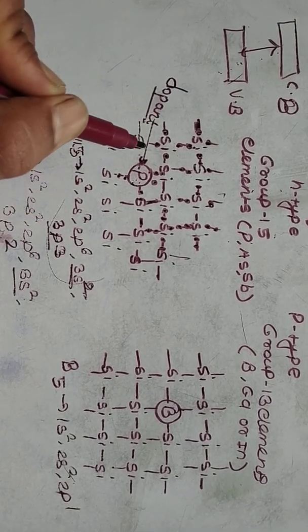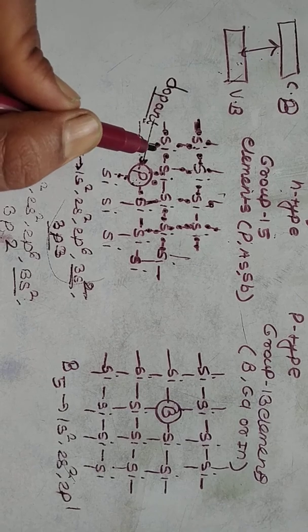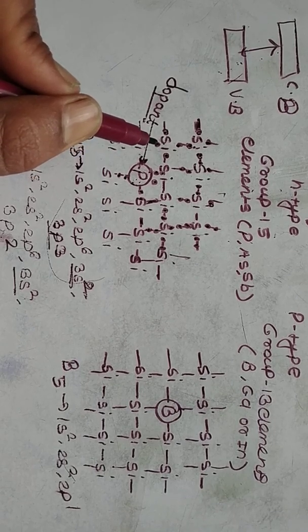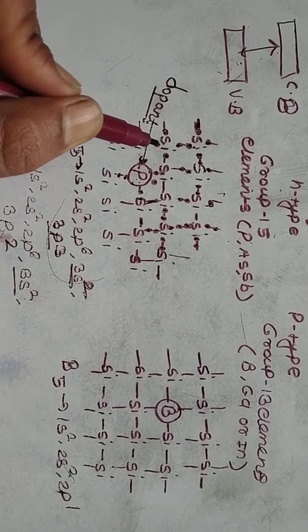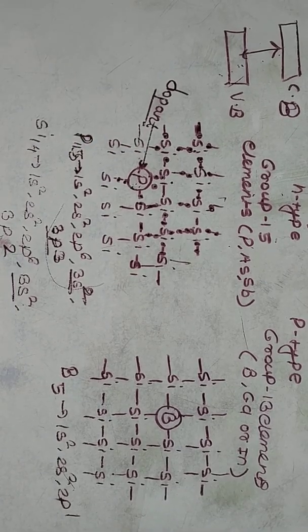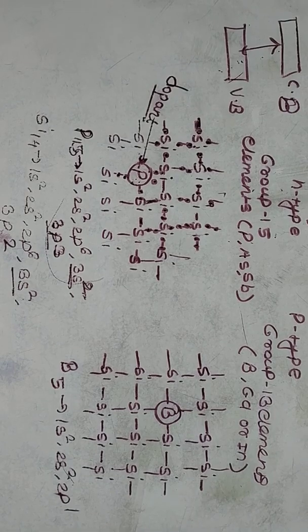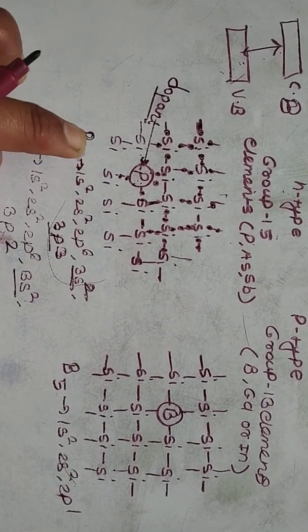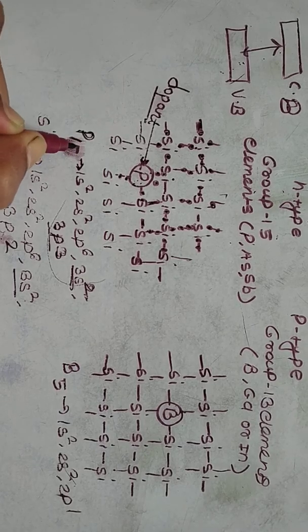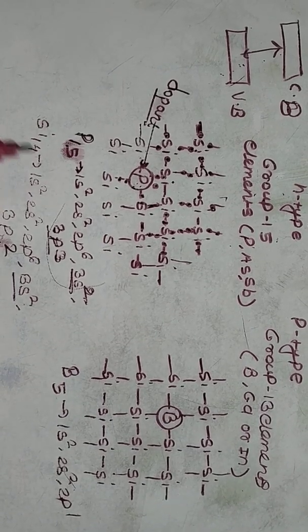But I just told you in n-type semiconductors, group 15 elements are added as an impurity. You can add phosphorus, arsenic or antimony. The atomic number for phosphorus is 15. Its electronic configuration is 1s2, 2s2, 2p6, 3s2 and 3p3. What happens in this case?